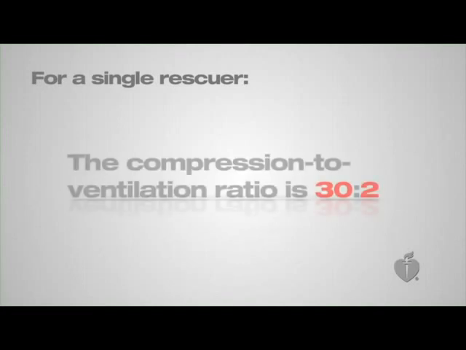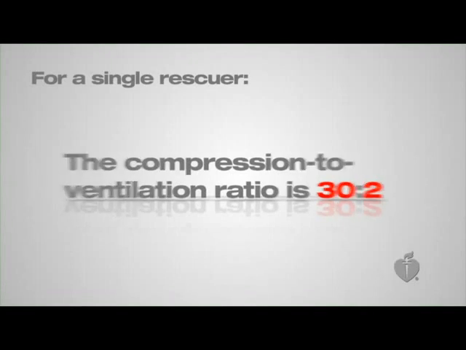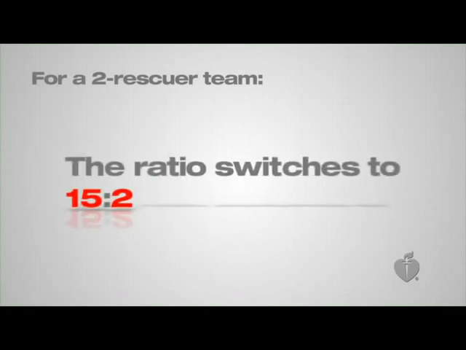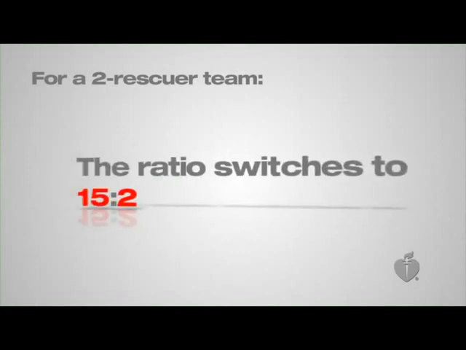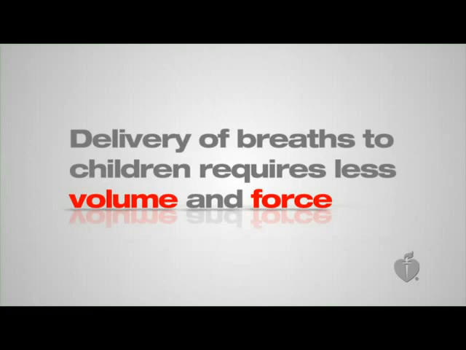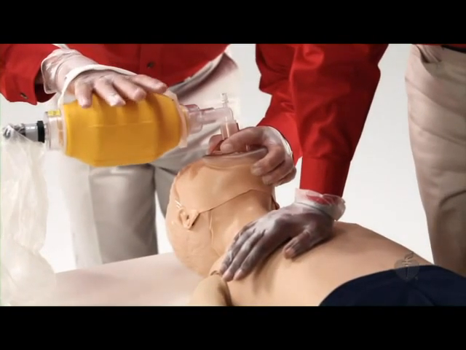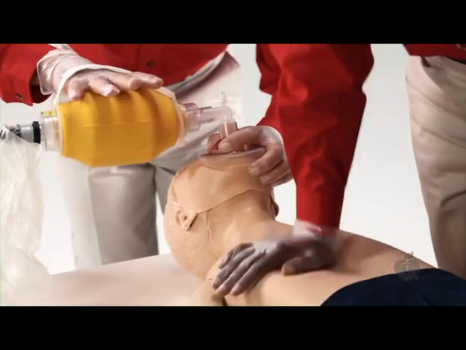For a single rescuer for victims of all ages, use a compression to ventilation ratio of 30 compressions to 2 breaths. If you are in a 2 rescuer team for children, the ratio should be 15 compressions to 2 breaths. Delivery of breaths to children requires less volume and force, but you still need to use enough air to see the chest rise. There are some differences in when to activate the emergency response system.